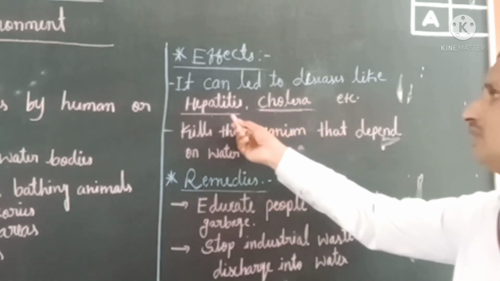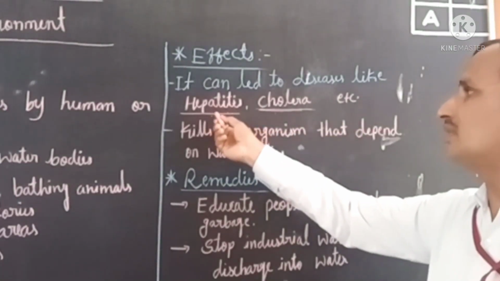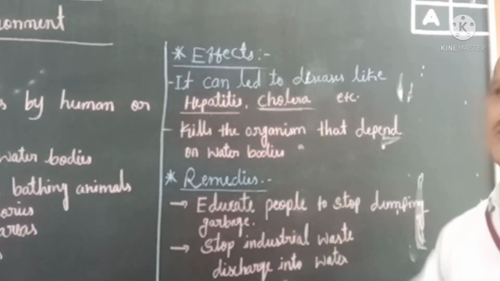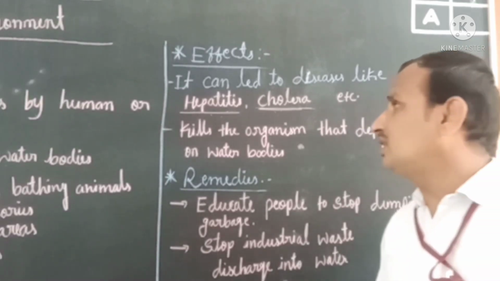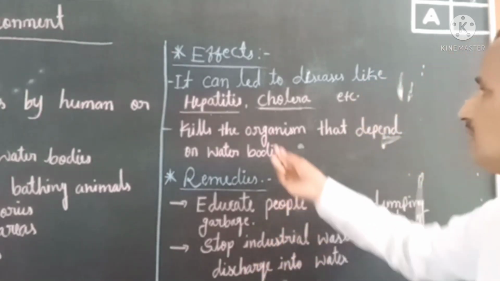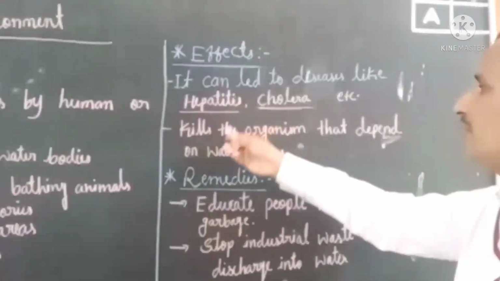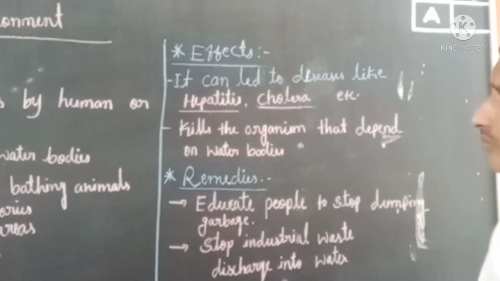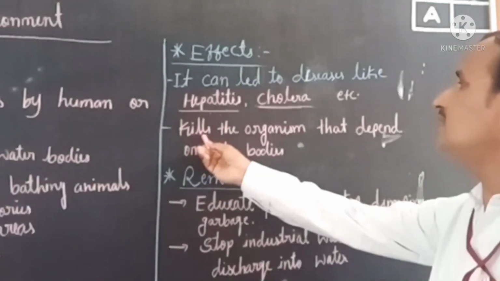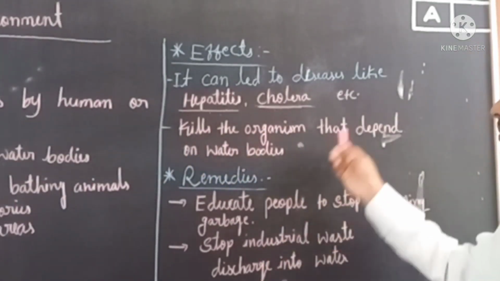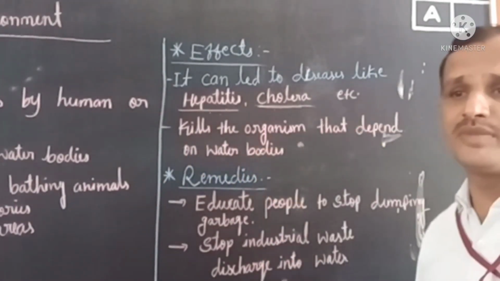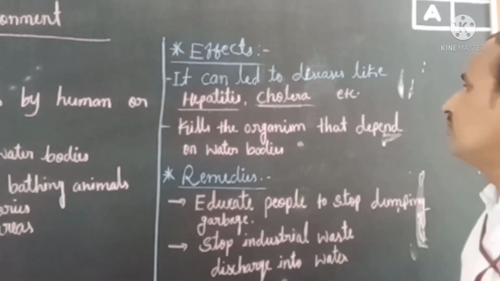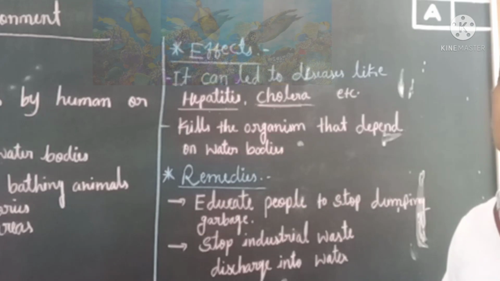So remember this. These diseases are the result of polluted water. Remember this. And not only these diseases. Another effect of polluted water, as you can see here, is that polluted water kills the organisms that depend on water bodies, isn't it, children? The polluted water kills the organisms which are living in the water bodies.